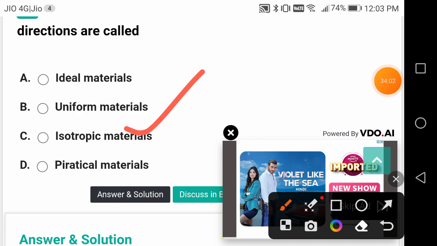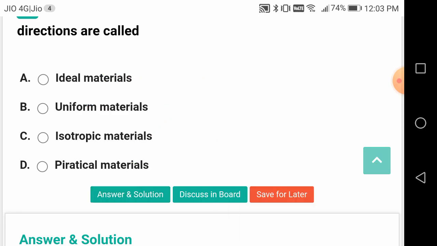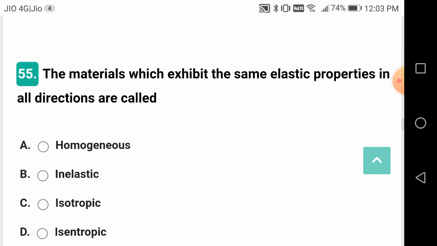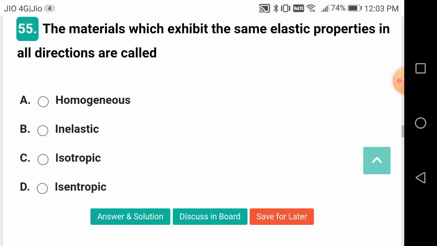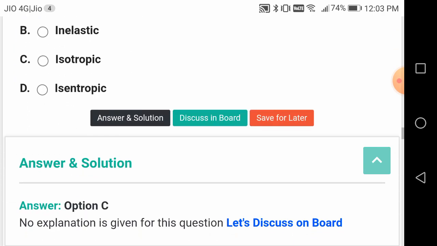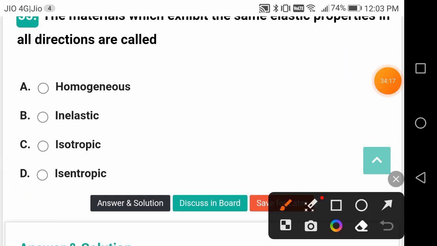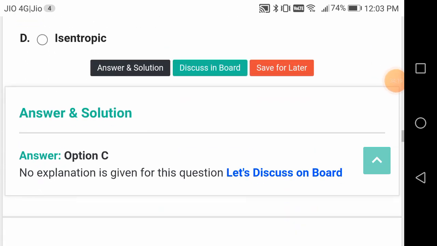Isotropic. Neither uniform nor ideal nor practical. No, isotropic. The materials which exhibit the same elastic properties in all directions are called, once again, friends, isotropic only. So the question is repeated, no problem.